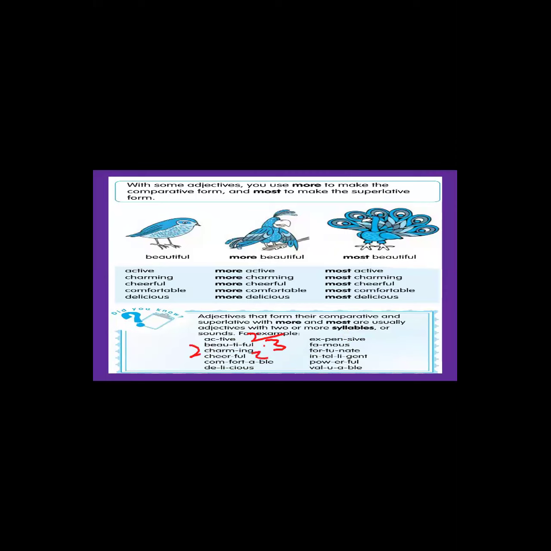Cheerful, again 2 syllables. Comfortable has 4 syllables. Delicious, 3 syllables. So with words that have 2 or more syllables, you are going to add more and most.